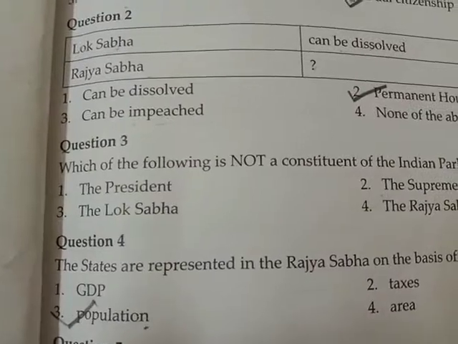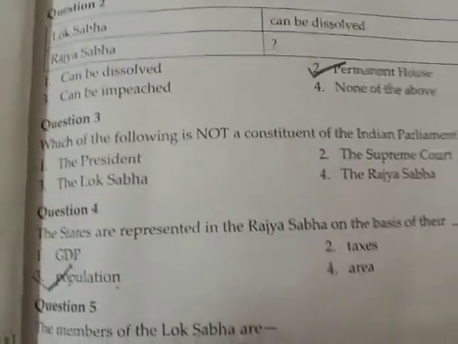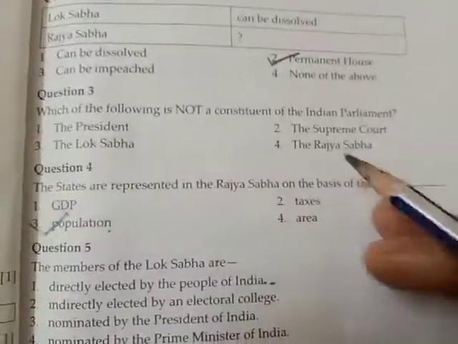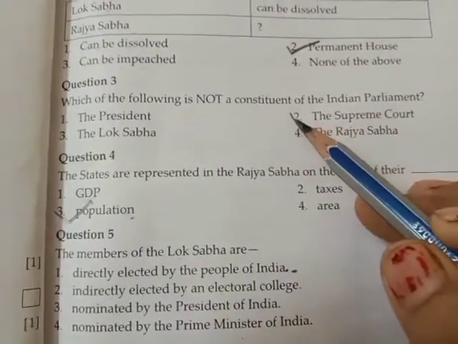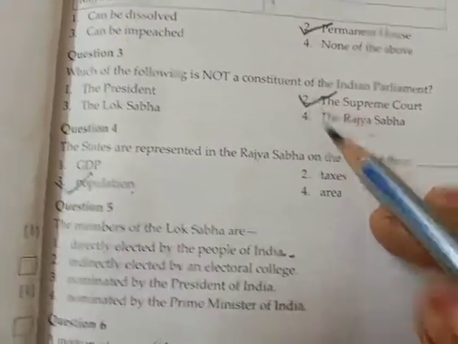The president, Lok Sabha and Rajya Sabha make the Indian Parliament, and the Supreme Court is not part of it. It's the odd one out. So this is the correct answer. Come to the next one.